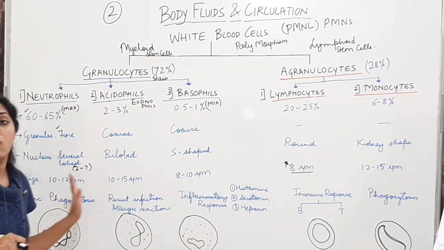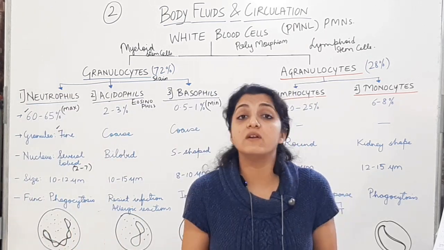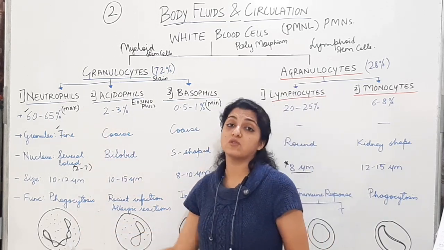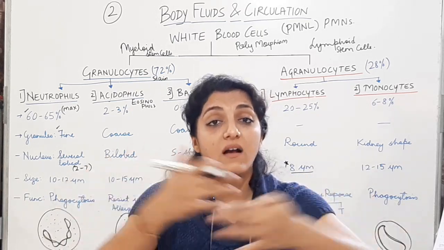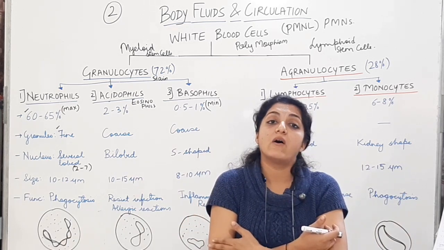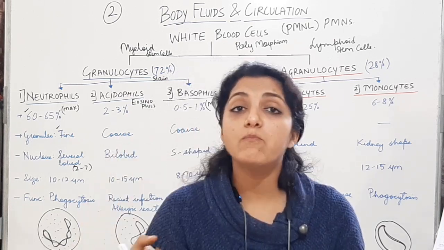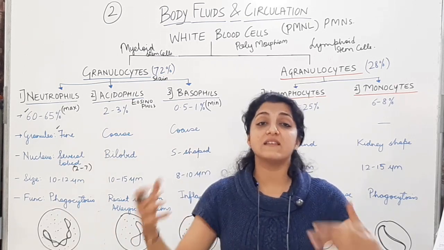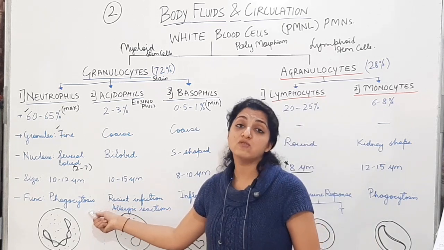The function now. All the different types of WBC cells are going to have different functions. The function of neutrophils is going to be phagocytosis. It is going to engulf the infected cells, the inflammatory cells, the microbial cells. That is why the pus which comes out after an infection is going to have neutrophil cells, which have engulfed the infected cells, which have engulfed the microbial cells. The main function is phagocytosis.